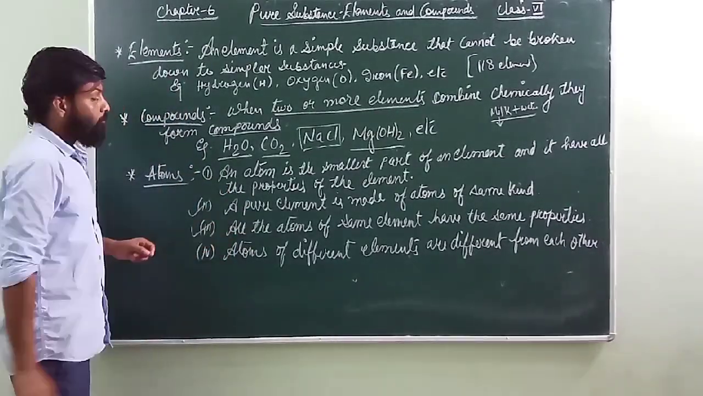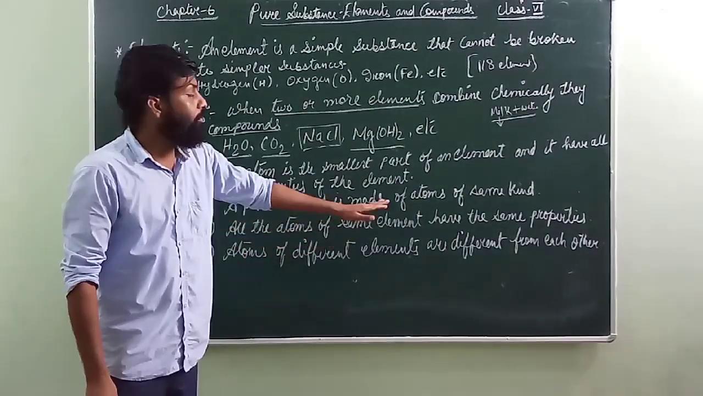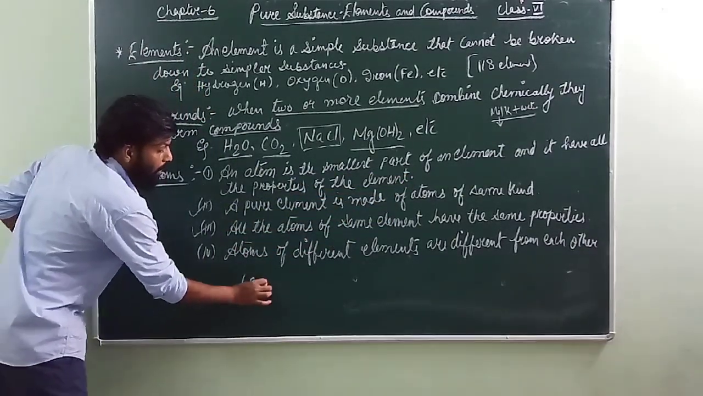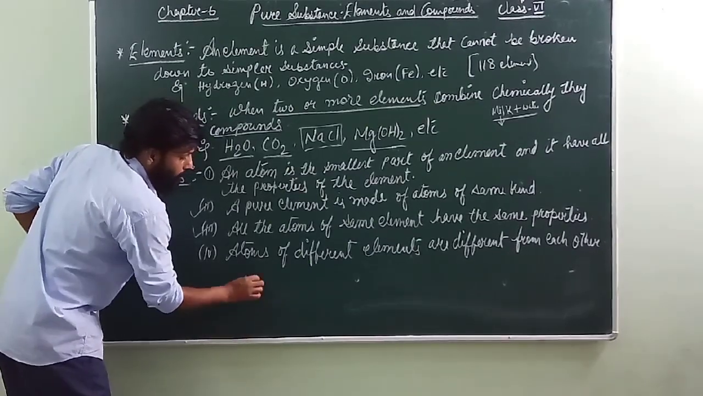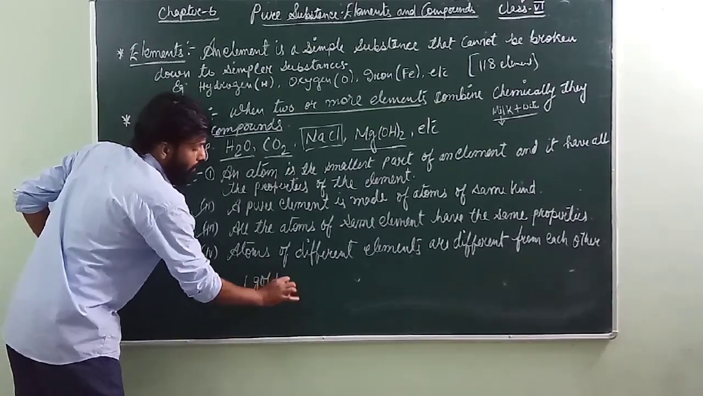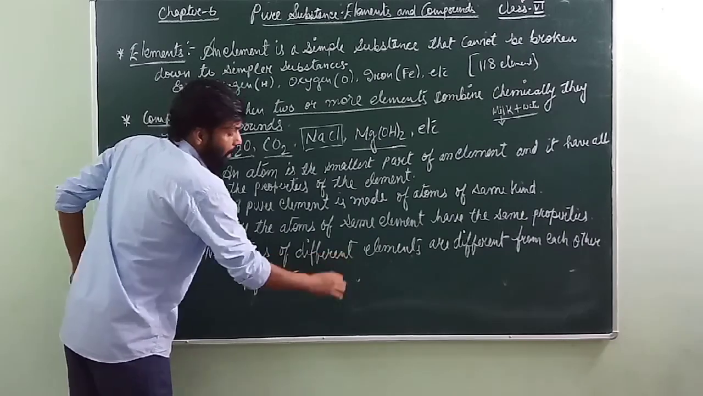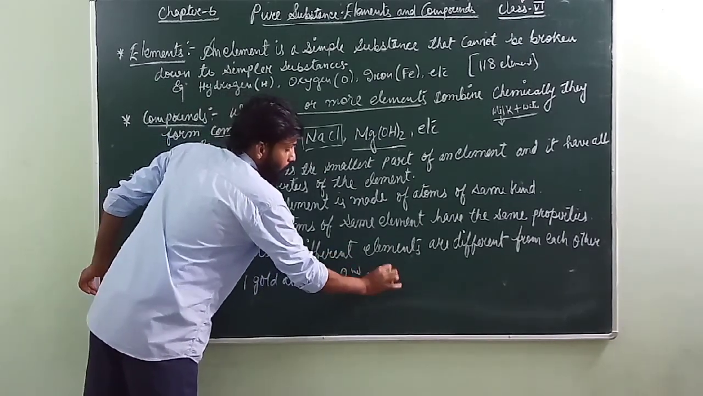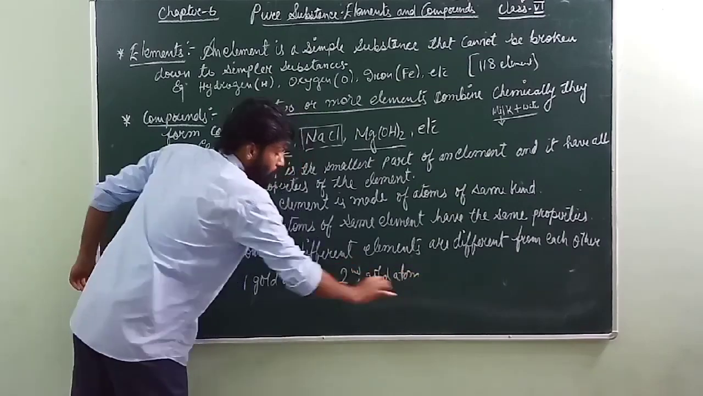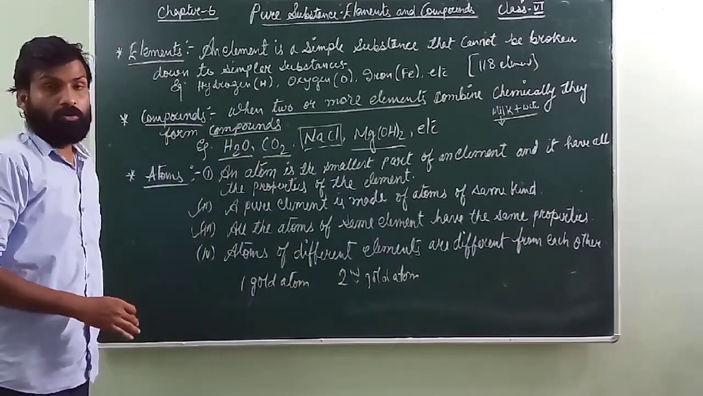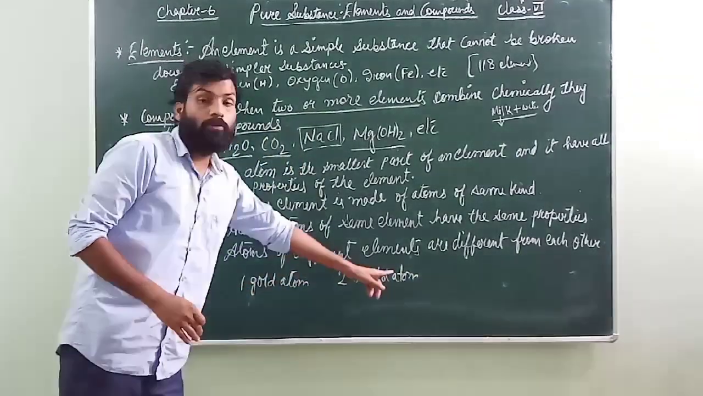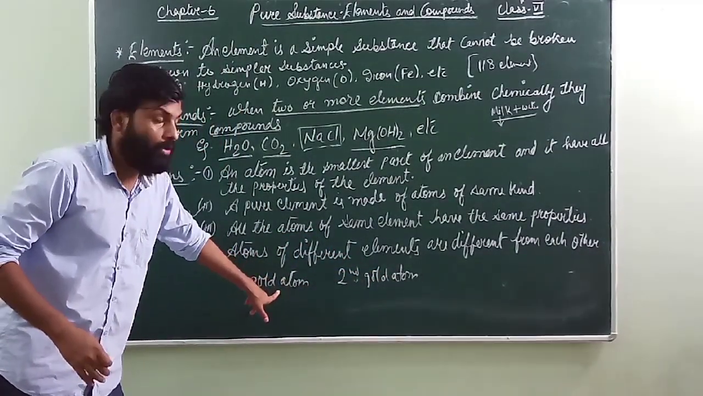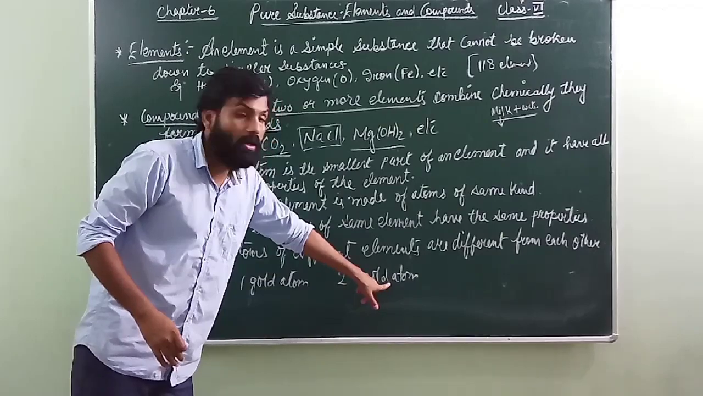Number three: all the atoms of the same element have the same properties. If I take one gold atom, and on the other side I take another gold atom, a second gold atom, although they are two different gold atoms, their properties will never vary. Whatever properties this gold atom has, the same properties will be with the other gold atom.